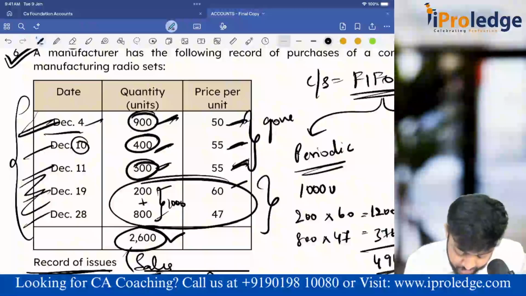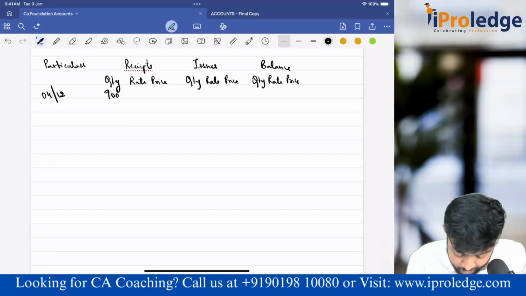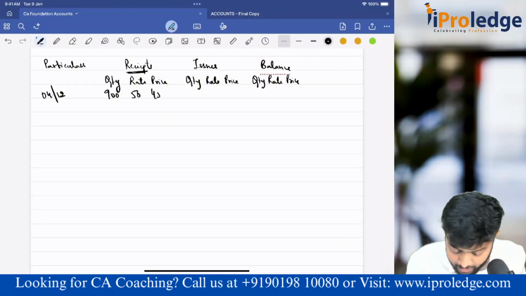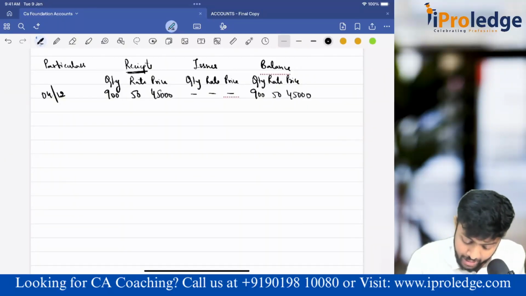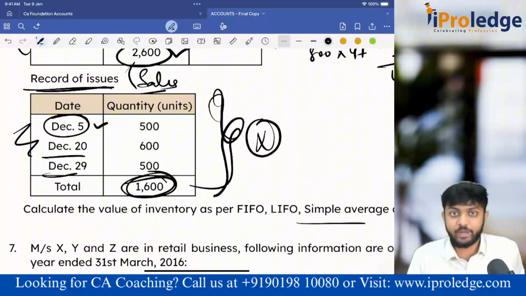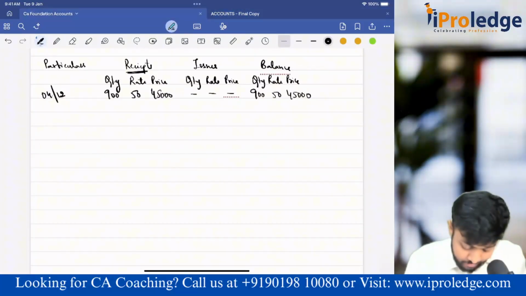So what am I doing here? On December 4, I have purchased 900 units for 50 rupees. December 4th, 900 units under receipts, because purchases are goods receipt, issues are goods sold, at 45,000. Any issues on that day? No. So balance of goods is the same, 900, 50, 45,000. Next, December 10th, but before that, one small thing has happened: sales has happened. So will it get automatically updated? Yes. So December 5th.